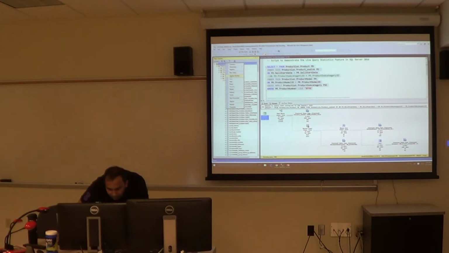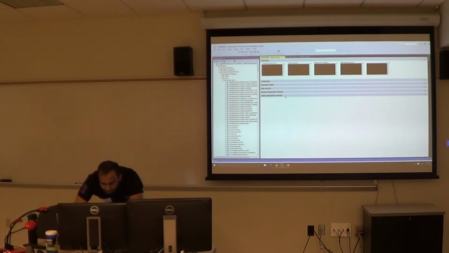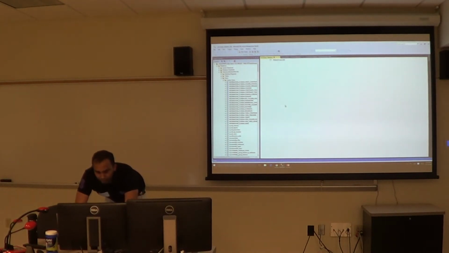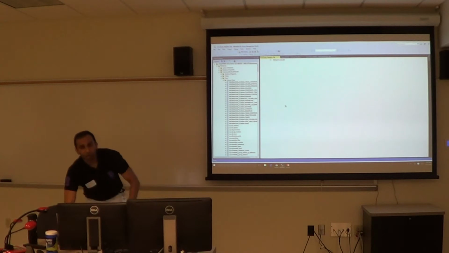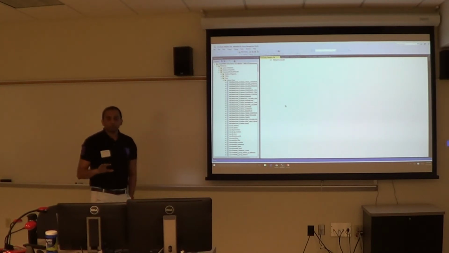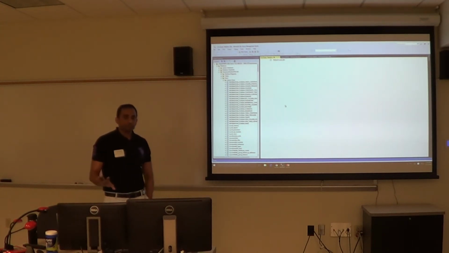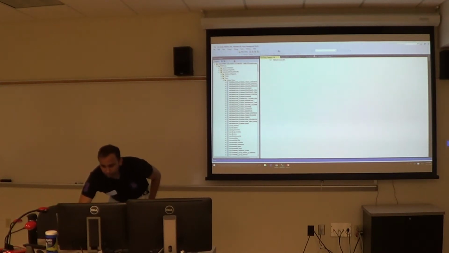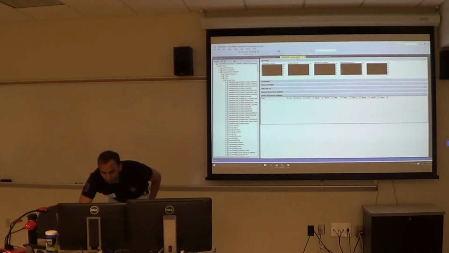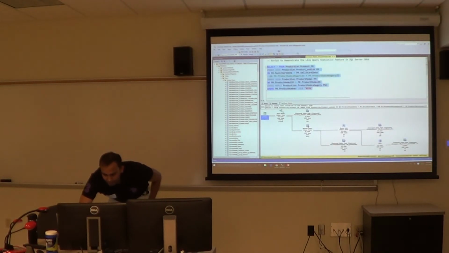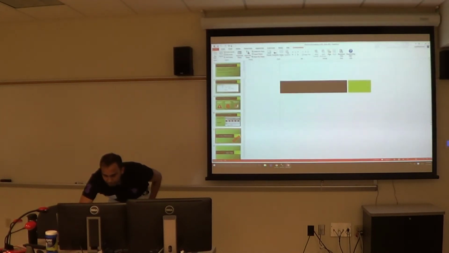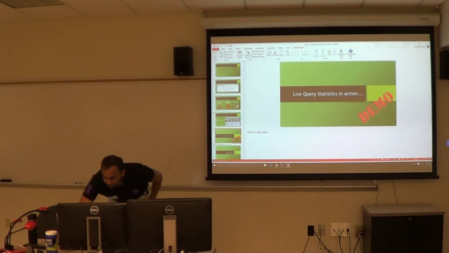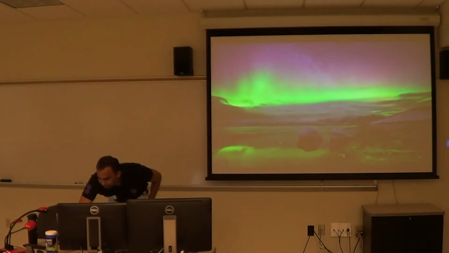Okay. There you go. So I have my active query running. I can click here, show live execution plan, and it will pop up for whatever query is running at that point. I can see those live query statistics even here. It's taking some time, but yeah, a couple of ways in which we can look at the live query statistics. We will move on